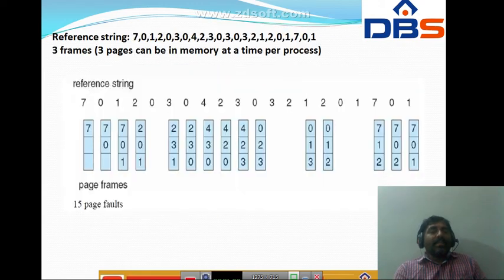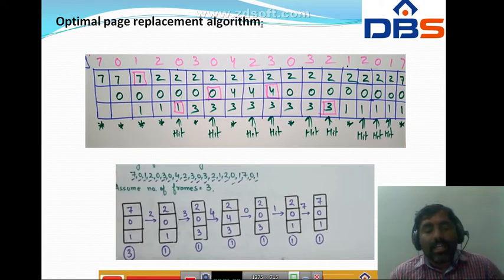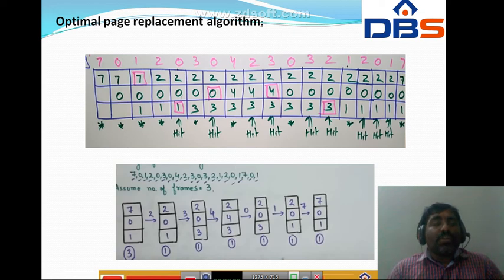Coming to the optimal page replacement algorithm, this is one of the best page replacement algorithms because it has the lowest page faults. When compared to FIFO, the page faults are very low. It replaces the page that will not be used for the longest period of time. Whenever there is a situation of replacing a page, we replace the page which will be used after the longest period of time.